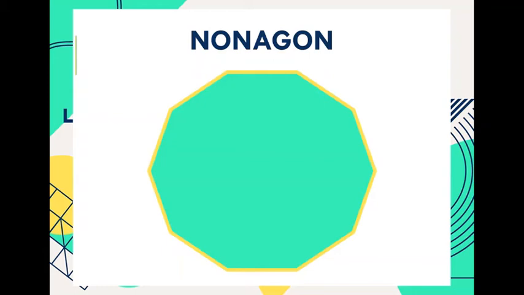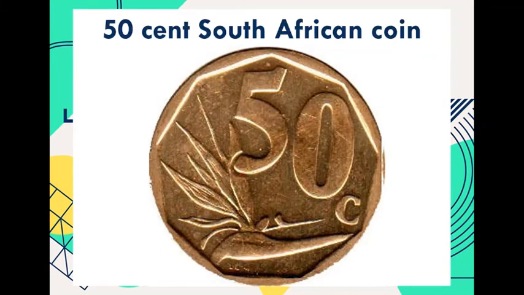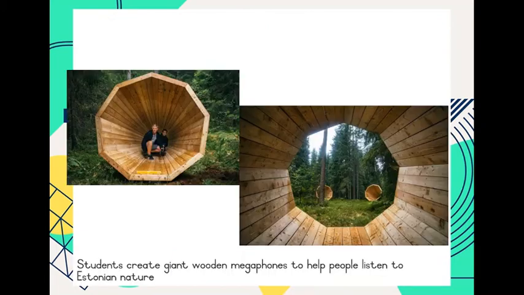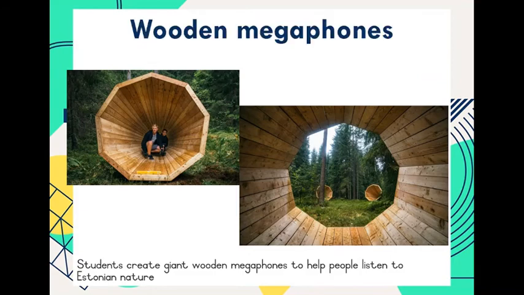Nonagon, which means it has 9 sides. Here's a 50-cent coin from South Africa that has 9 sides. Here we have megaphones that are made out of wood that people have used to sit inside, and it amplifies the sounds of the nature around it in the forests.